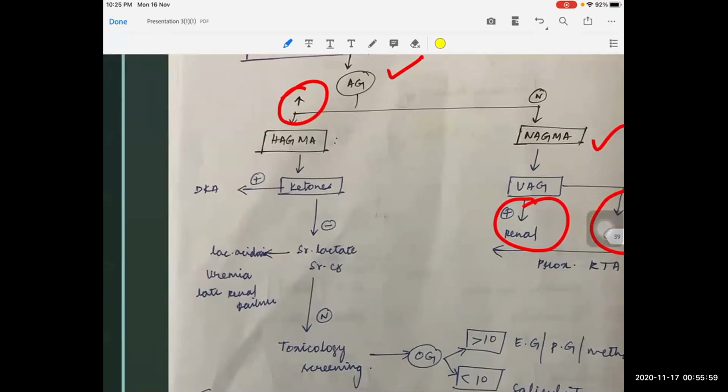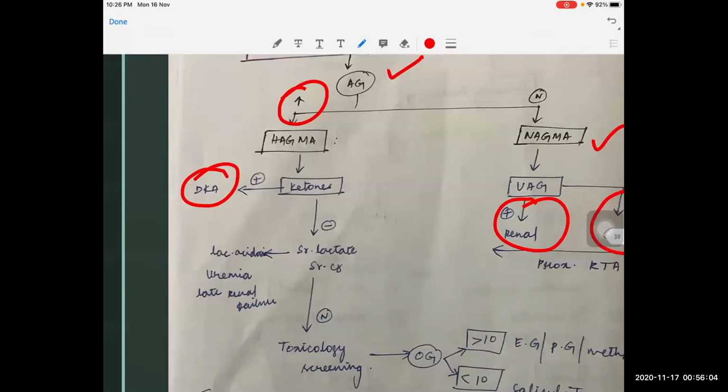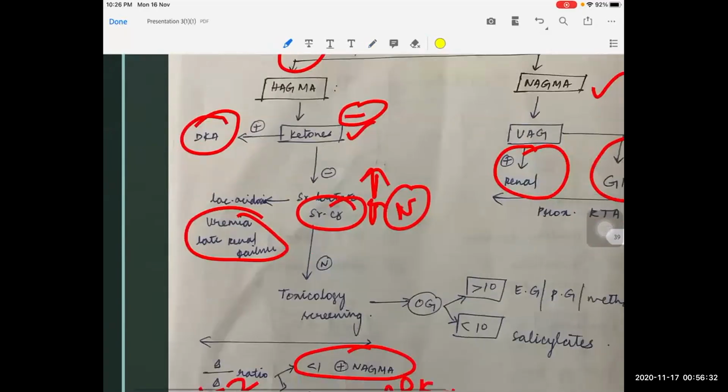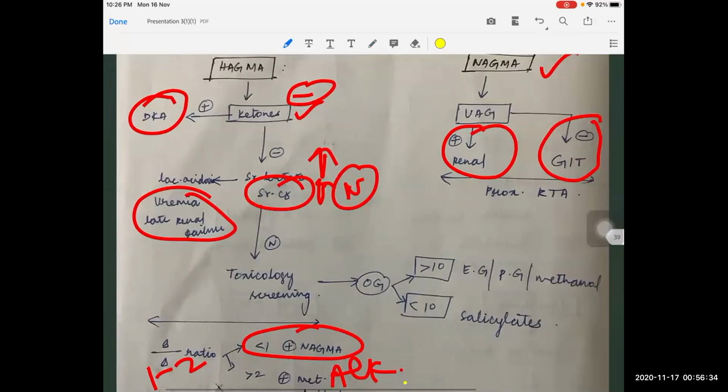So once again, there are two important causes of anion gap metabolic acidosis which you all know, that is DKA as well as renal failure, that is CKD. So whenever we come across an anion gap metabolic acidosis, we check for CBG and ketones, and if it is negative, then we should check the serum creatinine, which will be increased in renal failure, and the serum lactate, which will be increased in lactic acidosis. If still all these things are negative, that is ketones are negative, creatinine and lactate are normal, then we can go for this step of toxicology screening, where we will calculate the osmolality gap.